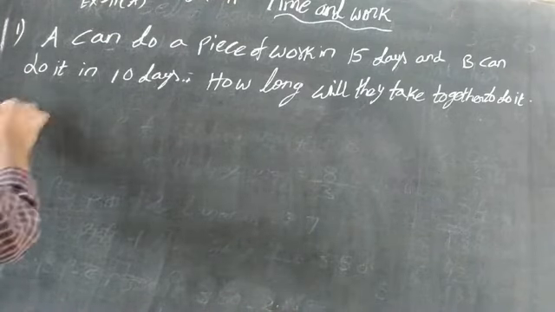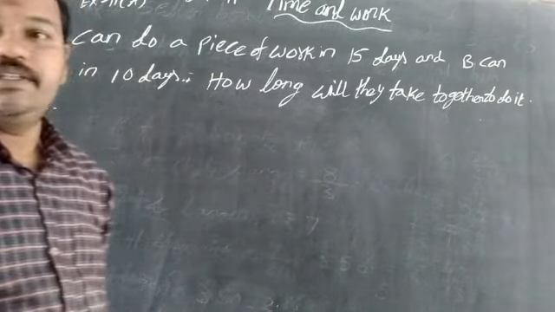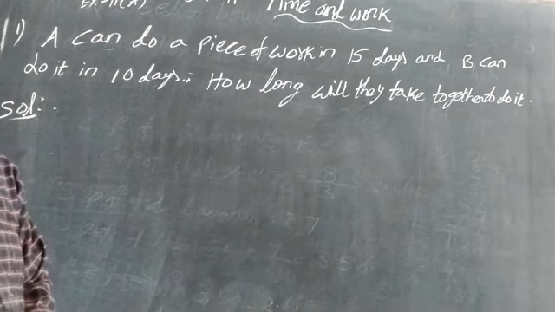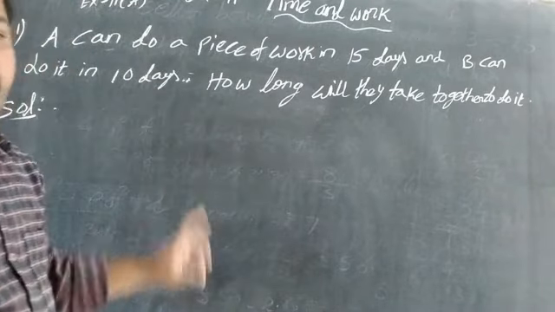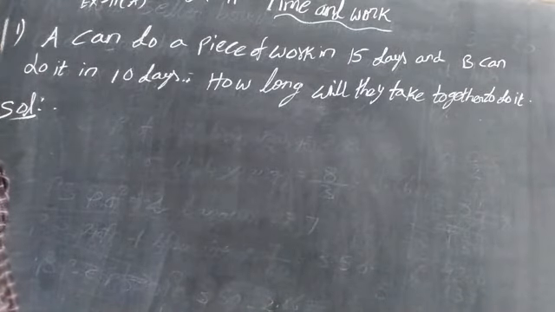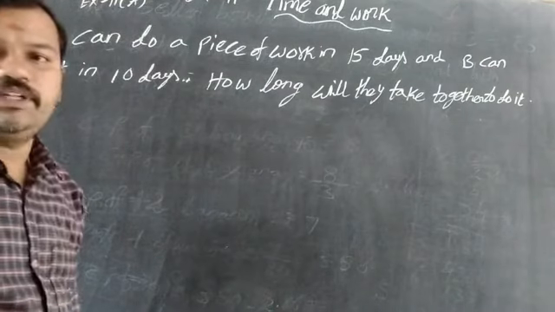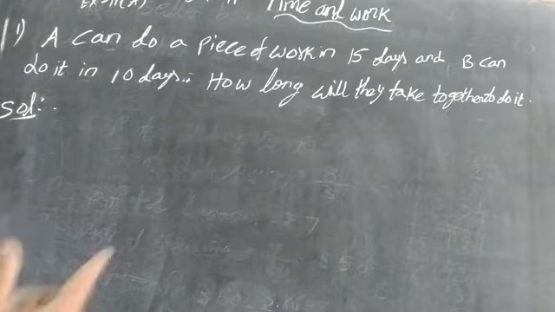Solution for this sum. A can do a piece of work in 15 days, and B can do it in 10 days. How long will they take to complete the work together? We don't know what work they are doing, so we have to take the work done in 1 day.